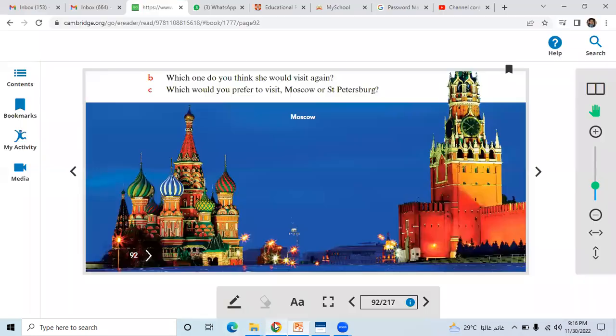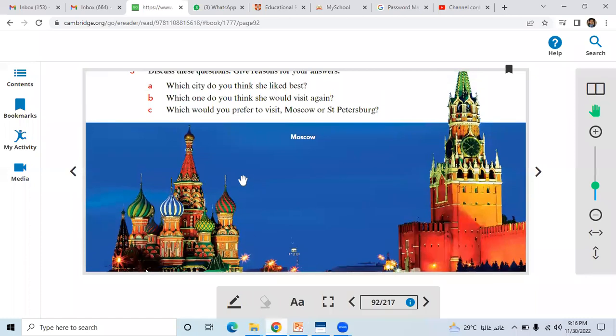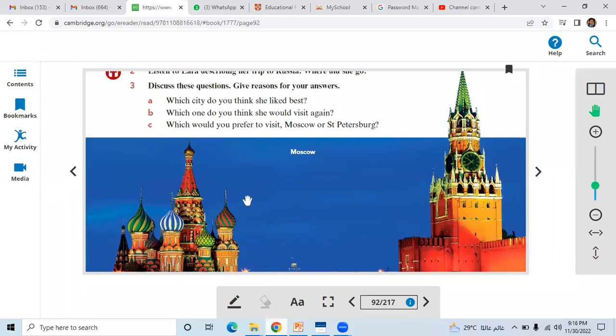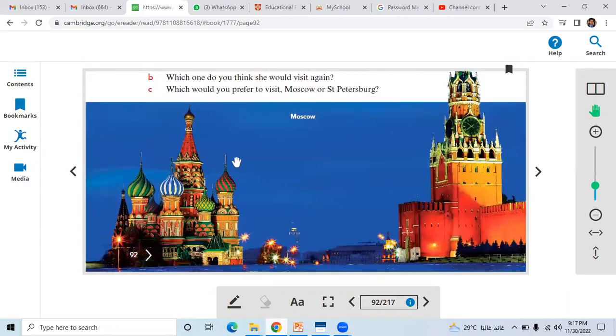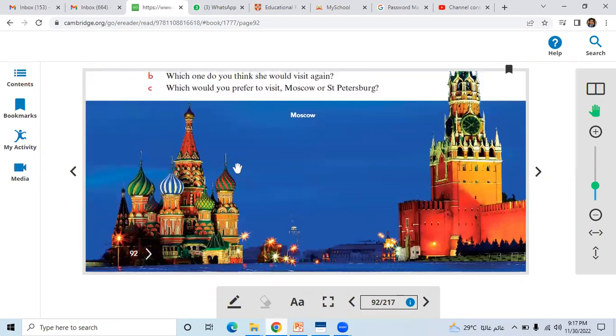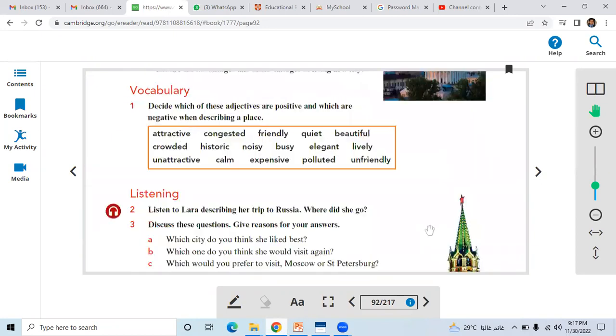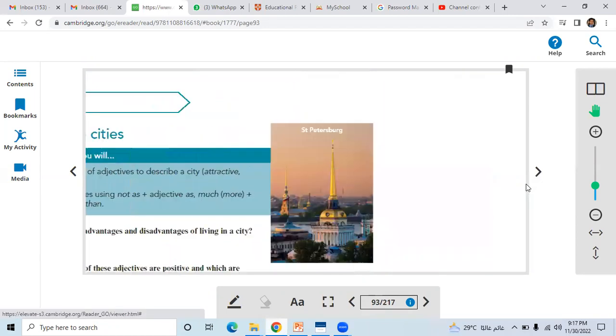And C, you are going to decide by yourself after listening to the audio track with the information about these two cities, Moscow and St. Petersburg. Where would you like to go? You can give your own reason. All right, let's move to the next page.